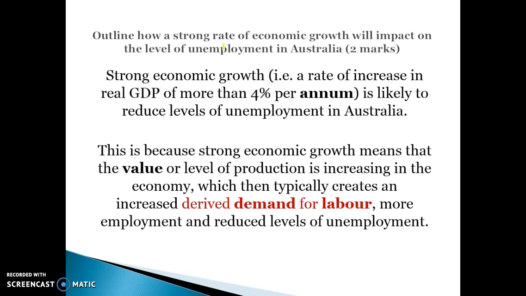Explain how a strong rate of economic growth will impact on the level of unemployment in Australia. Again, define what strong economic growth is: a rate of increase in real GDP, generally associated with, you would probably say, more than 3% per annum. It's likely to reduce unemployment because strong economic growth means that the level of production has increased, which increases the derived demand for labour. A really good term to use, which basically means if there's more production, we need more workers, and therefore it helps to reduce the level of unemployment. So again, define strong economic growth, and make a link to lower unemployment because of increased production.